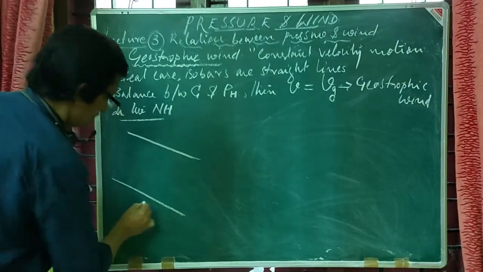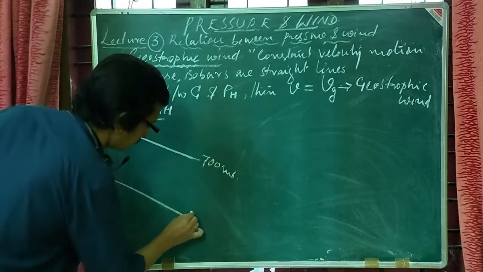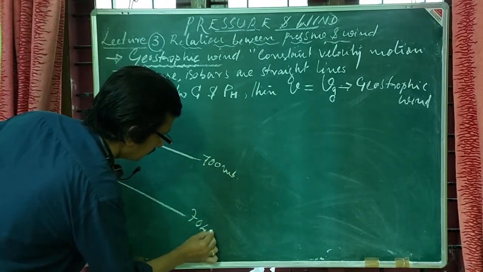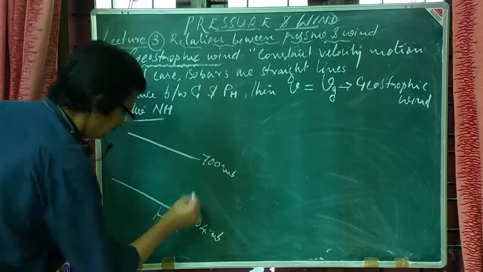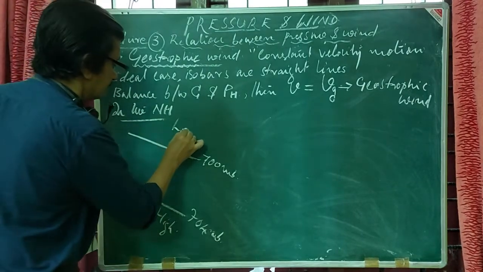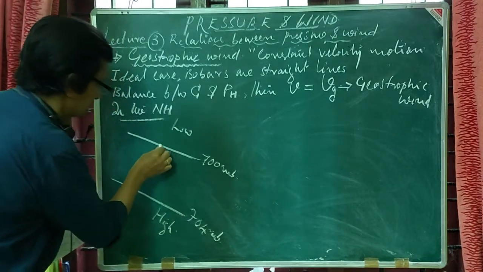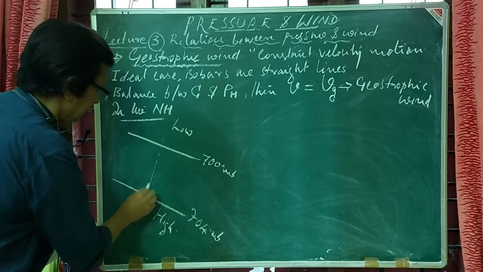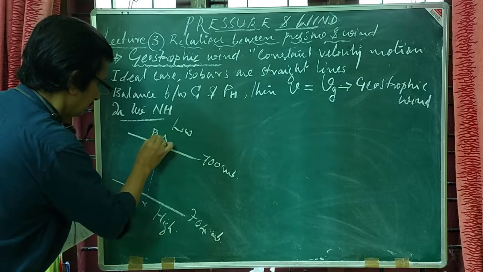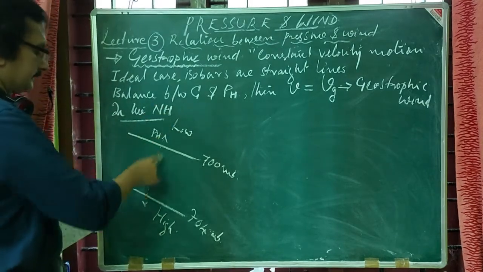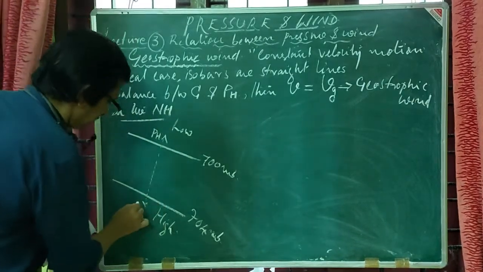Say I have 2 isobars, let it be 700 millibar, let it be 704 millibar, so that this region can be designated as high and this region as low. Already you have seen that all the time the pressure gradient force should be from high to low, and this is the Coriolis force.